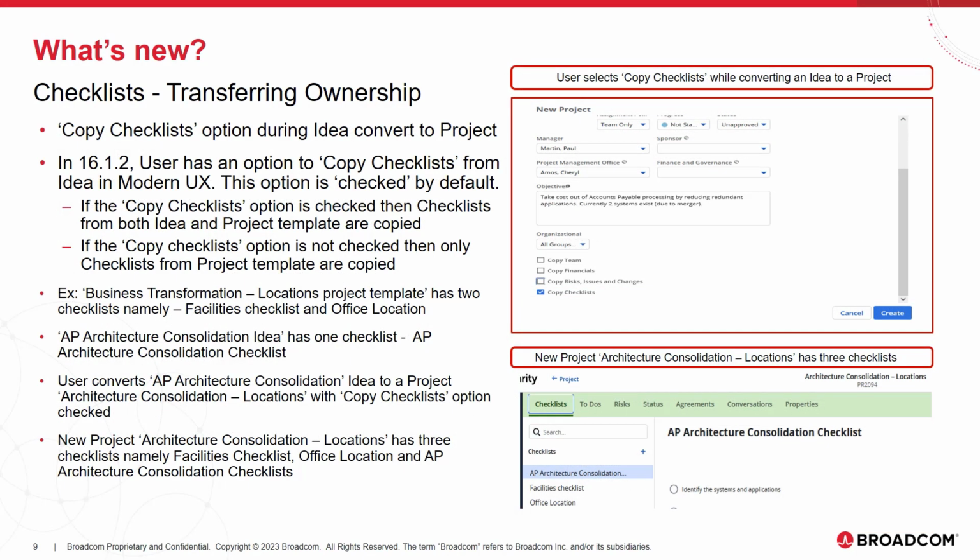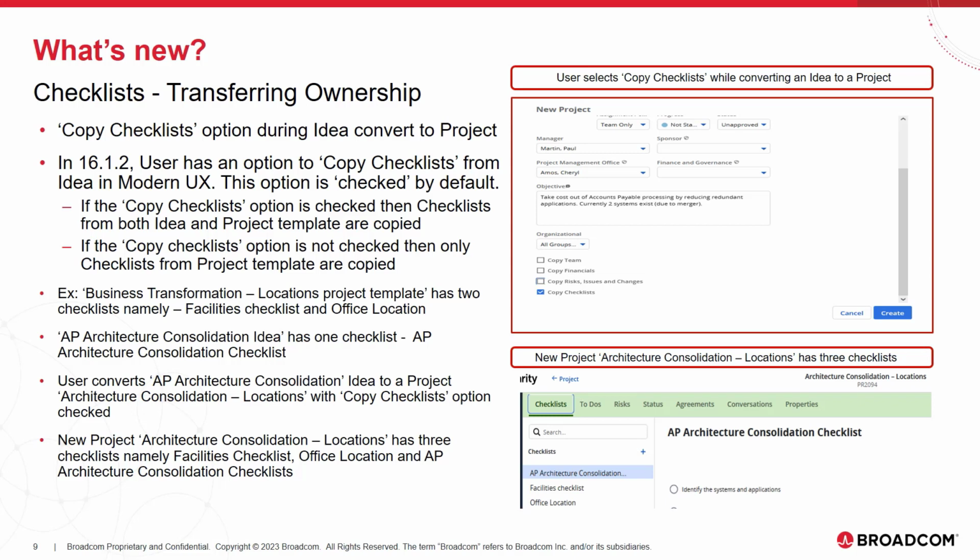Checklist transferring ownership continued. We introduced a copy checklist option during idea convert to project. In 16.1.2, the user has an option to copy the checklist from the idea in Modern UX. This option is checked by default. If the copy checklist option is checked, then checklists from both the idea and the project template are copied. If the copy checklist option is not checked, then only checklists from the project template are copied.